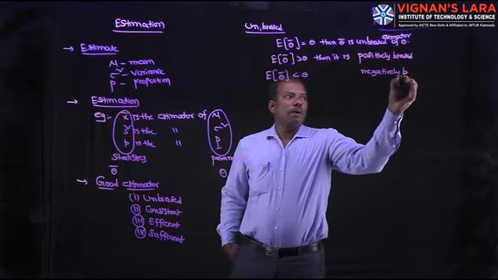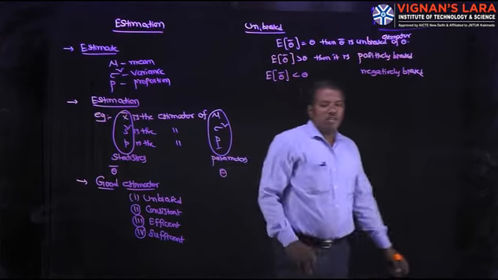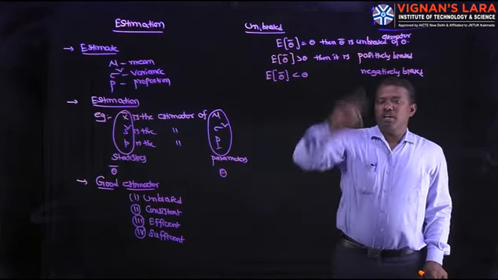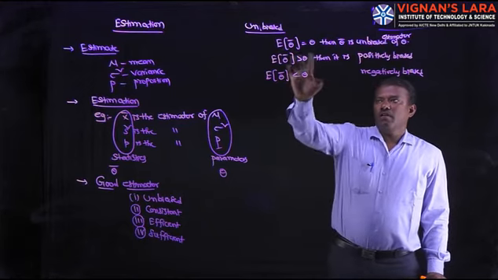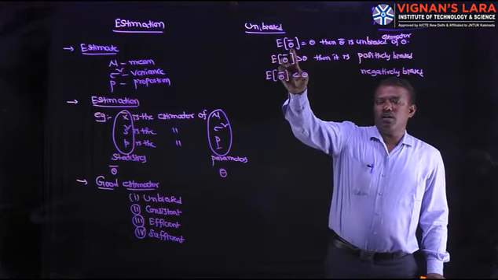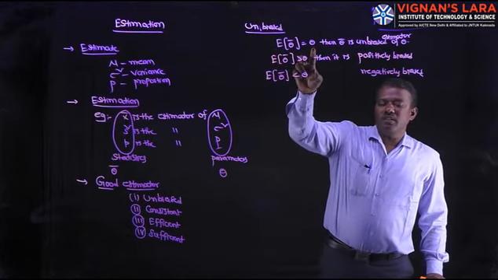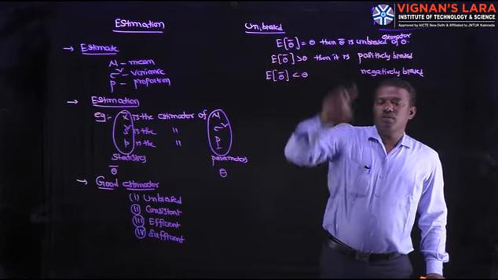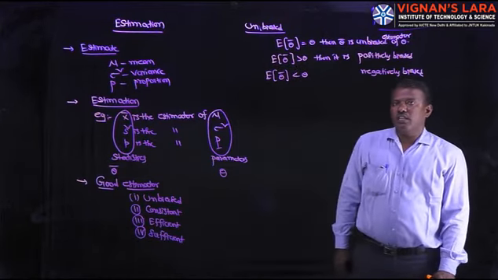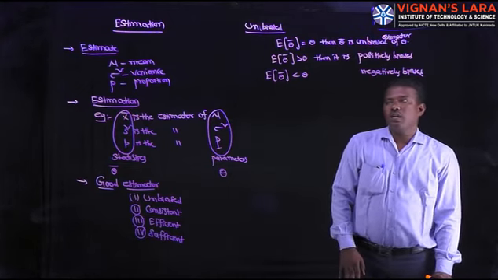An estimator theta bar is said to be an unbiased estimator of the parameter theta if E of theta bar is equal to theta.